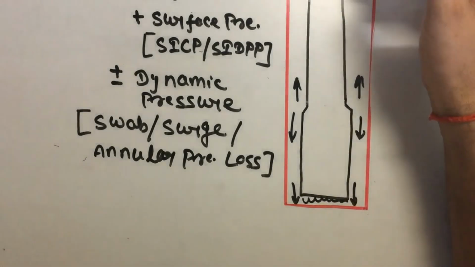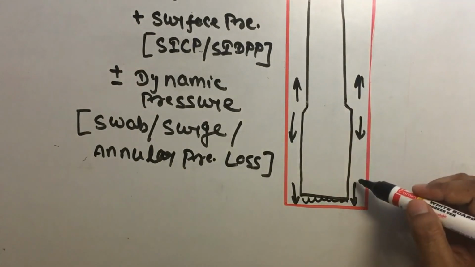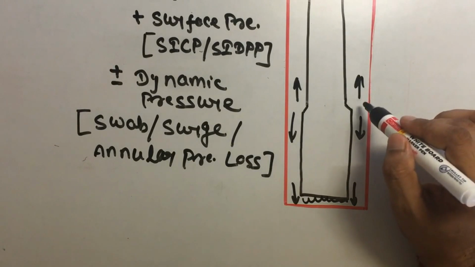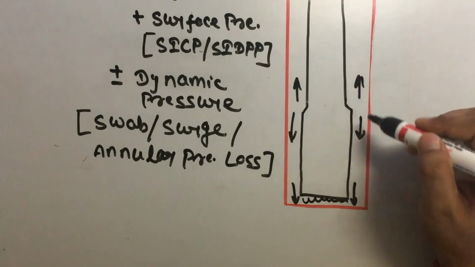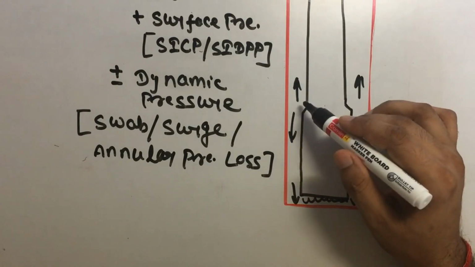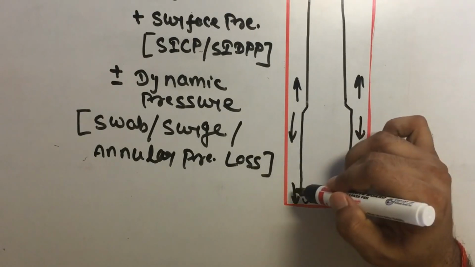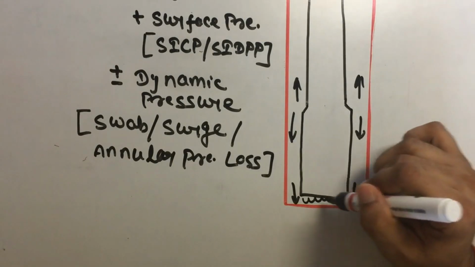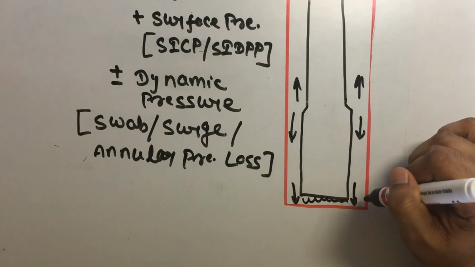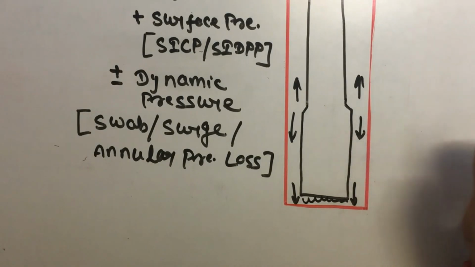If we pull out the string, fluid tries to come down faster, but when there is balling up of the stabilizer and balling up of the bit, fluid cannot pass the stabilizer and the bit. In that case, swab pressure is generated, and this is the cause of extra influx entering our well.